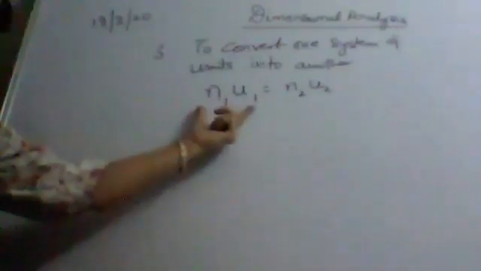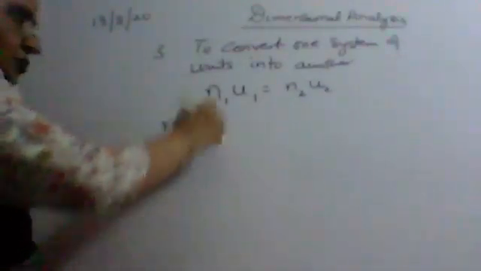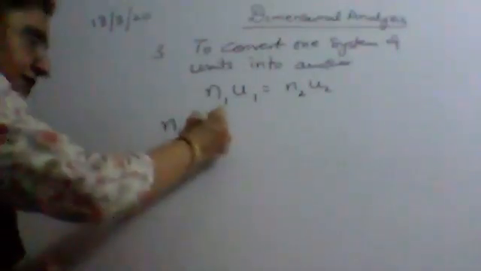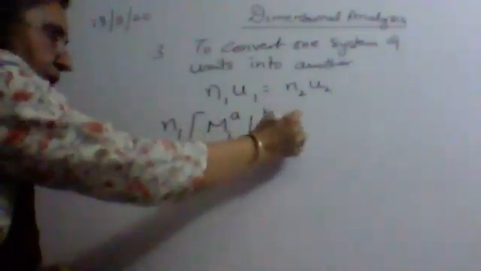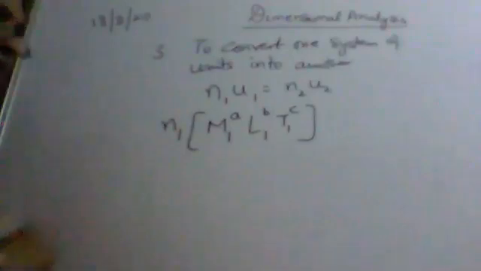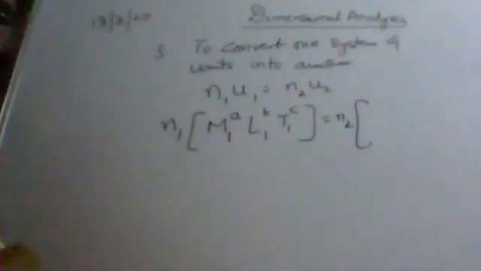Now suppose in the question n1 u1 is given and you have to find out n2, that is, the numeric value in the other system. So how do we proceed? u1 is the unit in the first system, which has some dimension. Let its dimension be M1 raised to the power a, L1 raised to the power b, T1 raised to the power c. This is the mass, length and time in the first system, and it will be equal to n2 u2. Now u2 will also have some dimension.